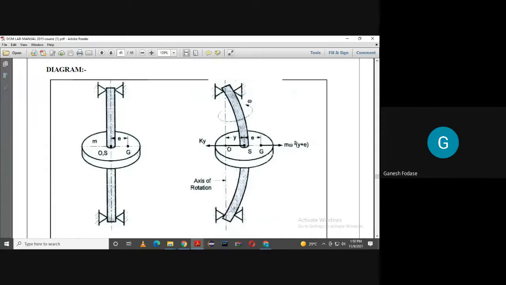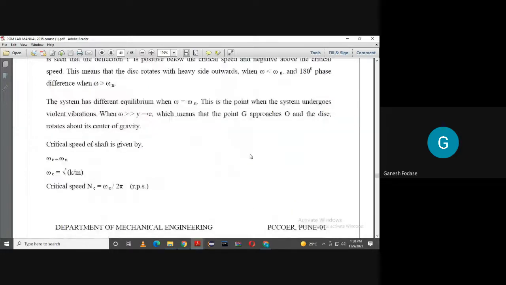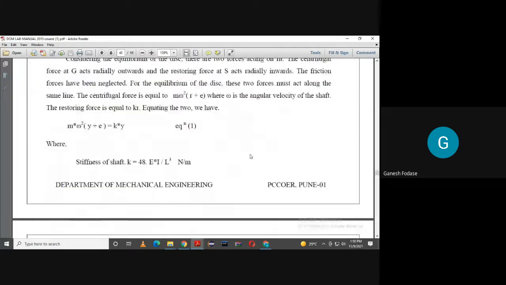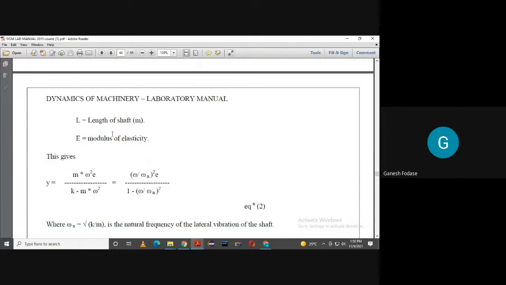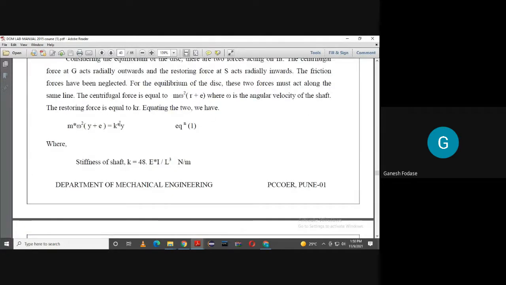The terms y, e, s, g, o are known to you. Omega is known to you. So for equilibrium condition, m omega square into y plus e, that is nothing but centrifugal force, is equal to the stiff resisting force, and that force is equal to ky. So if you equate these two equations, we can write y is equal to m omega square into y plus e upon k.